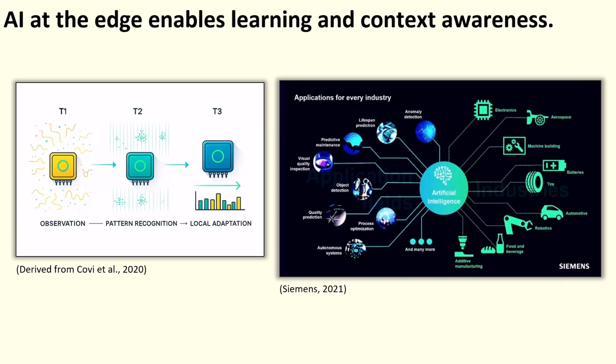Covey et al. show that even low-power devices like wearables are starting to support this kind of autonomous on-device learning. The Siemens view on the right shows how this plays out across industries. In factories, for instance, sensors might adjust their alert threshold based on machine wear. In retail, a camera might ignore foot traffic during store hours, but flag motion at night.